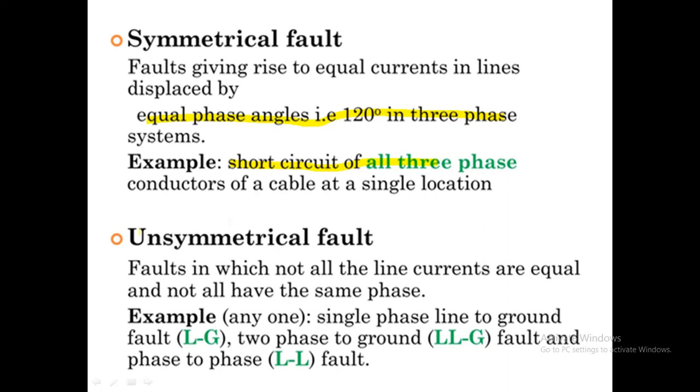In an unsymmetrical fault, not all the line currents are equal and not all the phase angles are the same. For example, single line to ground, two phase to ground, and phase to phase faults. This is the unsymmetrical fault.